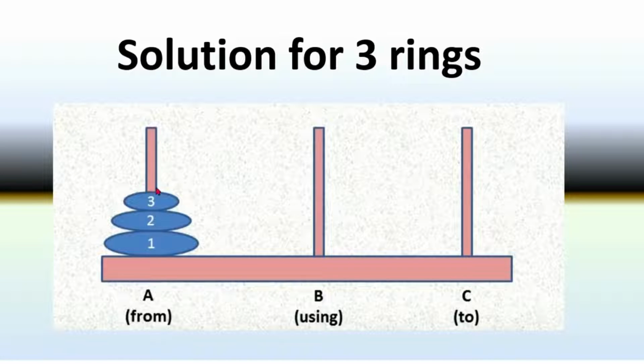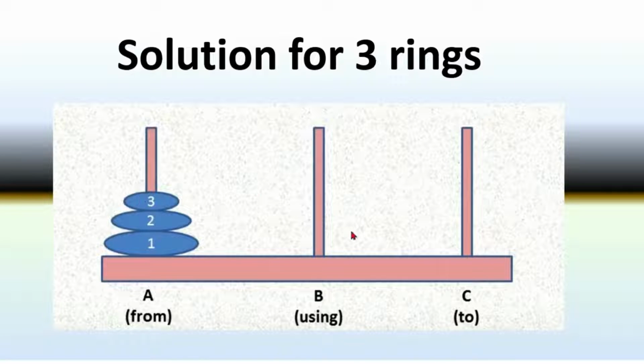Now there are three rings in tower A. Now we can call this problem complex. To make this problem simple, just say that we are moving two rings at a time. We already know how to move two rings from A to C, so that takes three steps. So we have to follow those three steps to move two rings from one tower to another tower in this problem. Just for our convenience, I am saying we are moving two rings at a time.